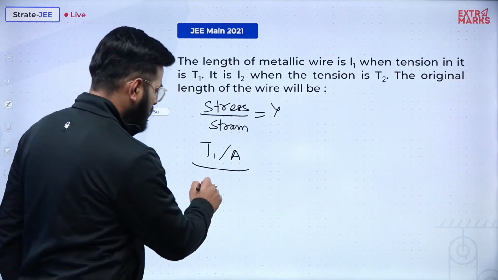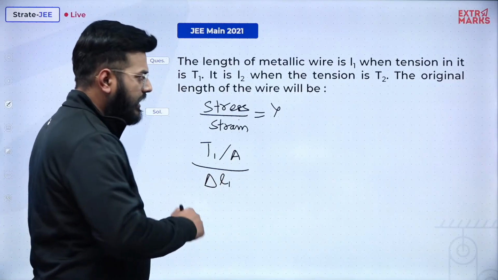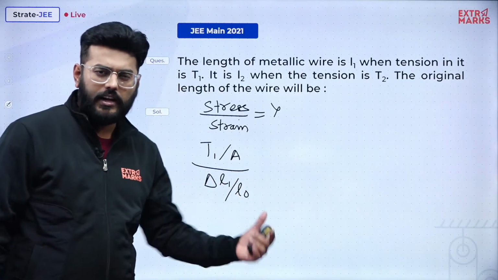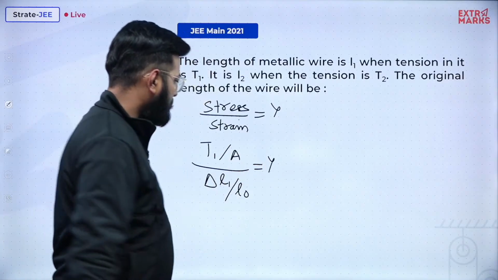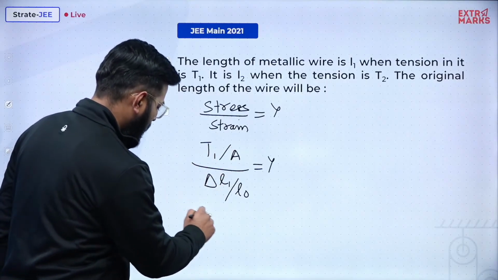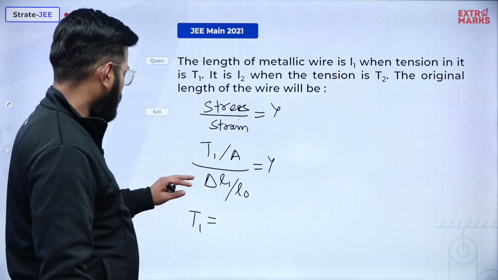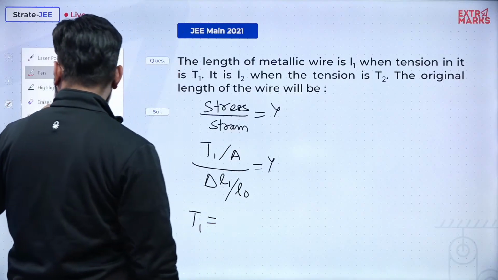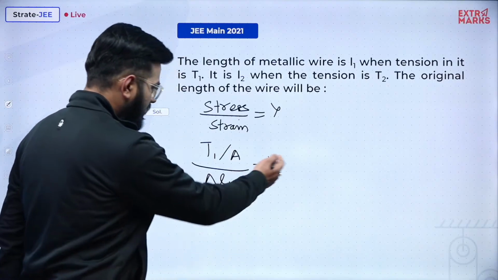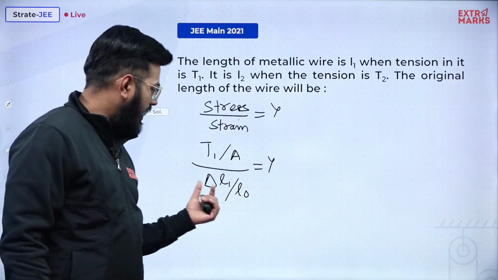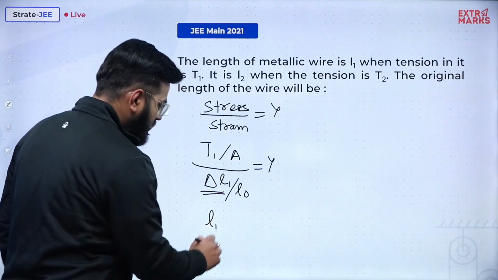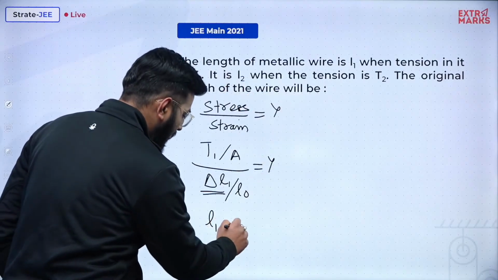So what is change in length? Change in length can be represented as delta L1 in case of the first one, divided by the original length, which I'll mention as L0, and this will be equal to Y. Can I replace it like this, that T1 will be equal to... not like this. What I'll do is put this delta L1 on one side and the rest of the terms on the other side. So delta L1 can be represented as L1, the length right now, minus L0.